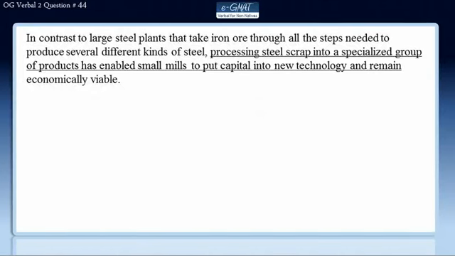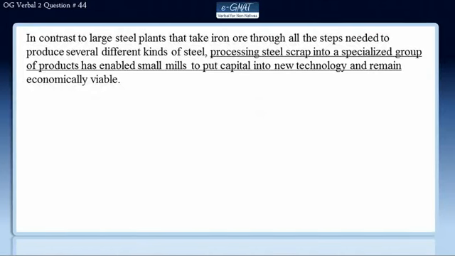Now notice here that processing is not the verb here, but it's a verb-ing that actually denotes an action, and this action is performed by the small mills. So what we have here is large steel plants being contrasted with the action of small mills. So the two entities contrasted here are not logically parallel.